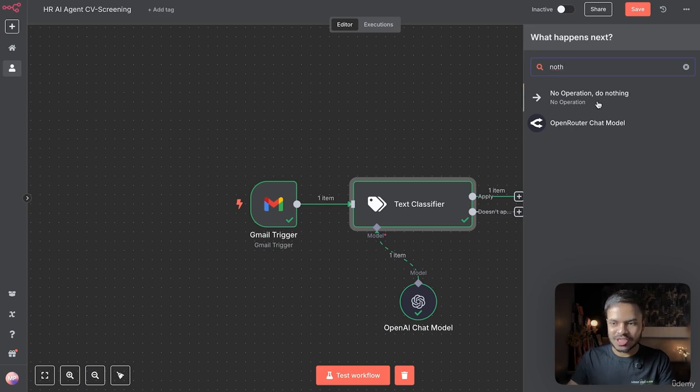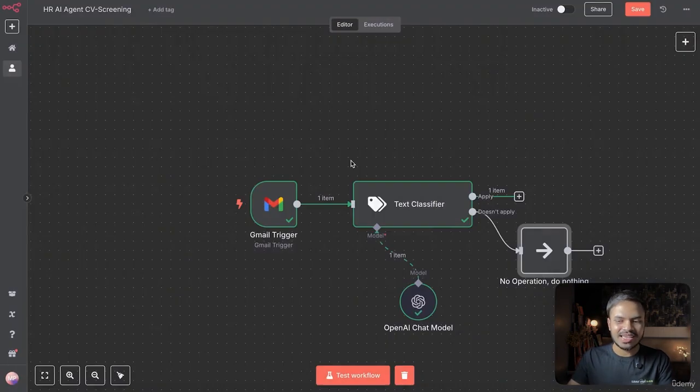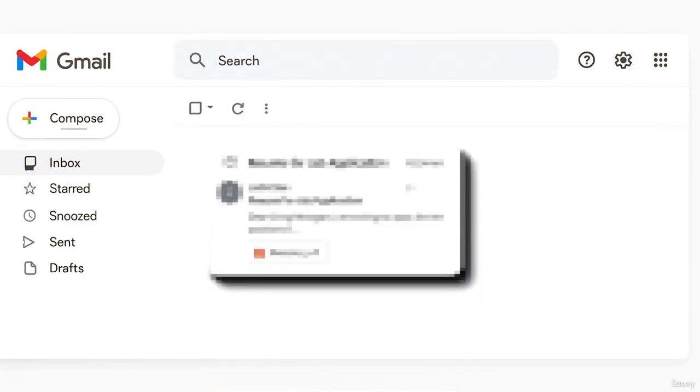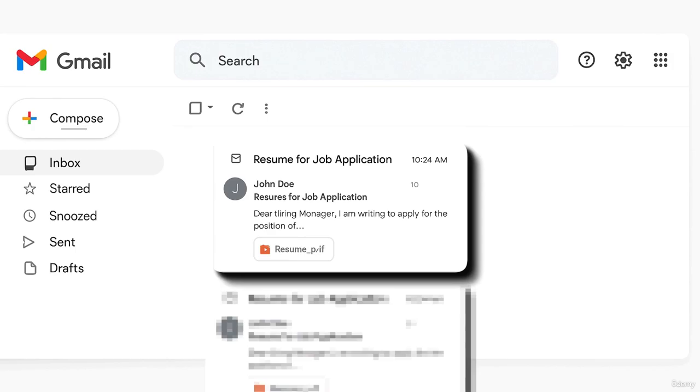So we can say no operation, do nothing. For example, if you are using a random email or a regular email, you don't want to perform any action on it. But if that email does contain a job application or a CV, we can proceed that information for the rest of our workflow.